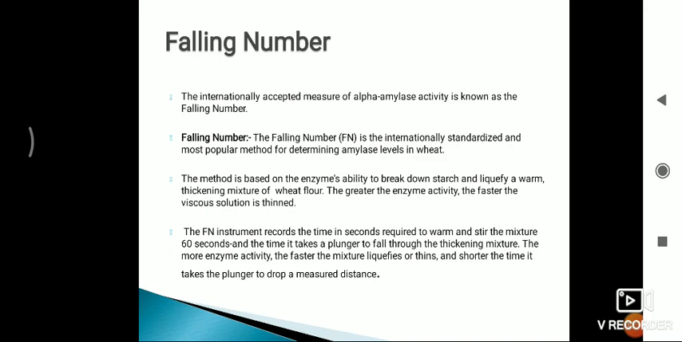Talking about the measuring unit of the analysis, the falling number instrument records the time in seconds required to warm and stir the mixture for 60 seconds, and the time it takes a plunger to fall through the thickening mixture. It means the more the enzyme activity, the faster the mixture liquefies or thins, and the shorter the time it takes the plunger to drop a measured distance.